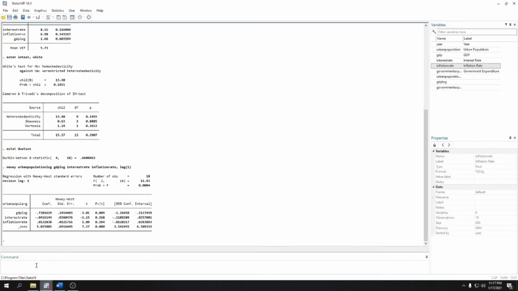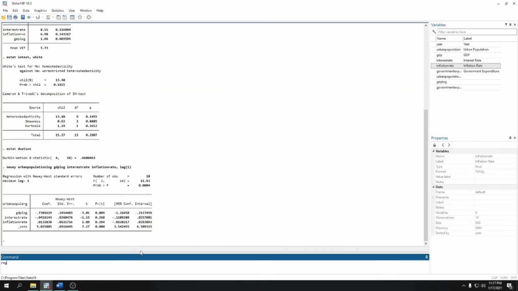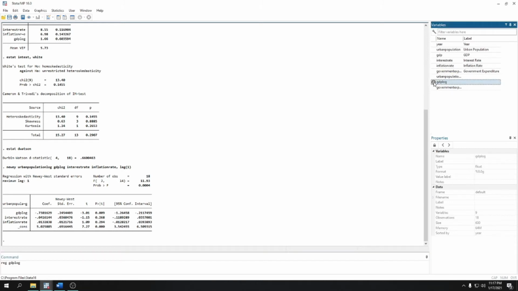So regress the endogenous variable, which is GDP log, with government expenditure, the candidate IV, together with control variables, interest rate and inflation rate.